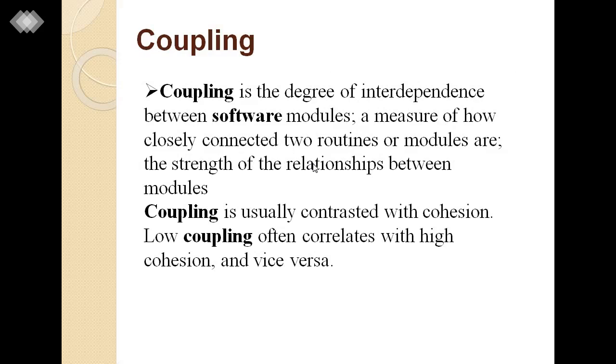Coupling is the degree of interdependencies between software modules, which measures how closely connected two routines or modules are and the strength of the relationship between modules. Coupling is contrasted with cohesion, and low coupling is often correlated with high cohesion and vice versa.